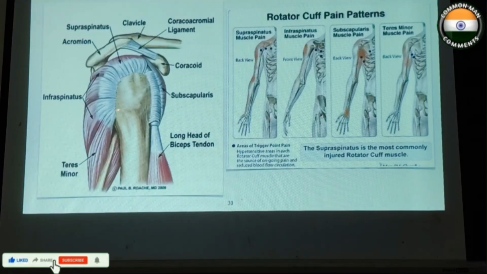So this is the rotator cuff: infraspinatus, teres minor, supraspinatus, and subscapularis. These four constitute the rotator cuff, along with the biceps tendon, which lies in between the supraspinatus and subscapularis. It is called the rotator interval. So this is the supraspinatus.